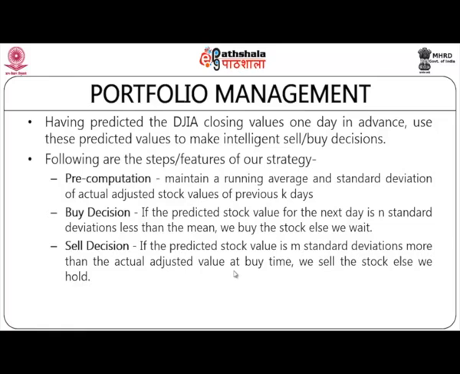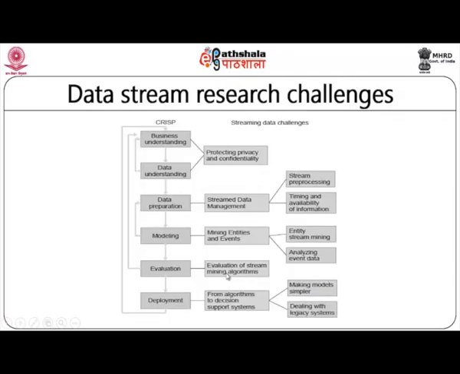The third type of management decision you can make is the selling decision. Selling can happen only when we find the market is in our favor, in other words, when it is profitable. So, the predicted stock value is m standard deviations more than the actual adjusted value at the buying time. You can compute the difference between these two, and accordingly decide whether to sell a particular stock or to hold it. Such portfolio management was done on a given data set.